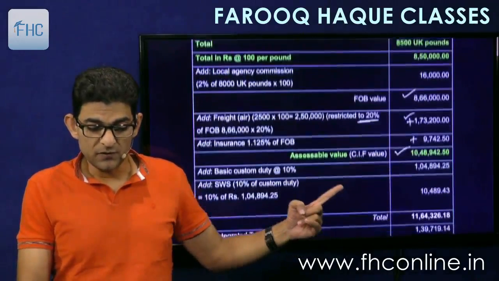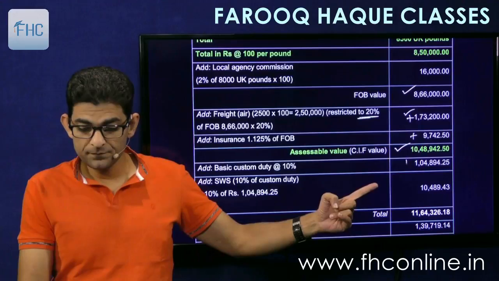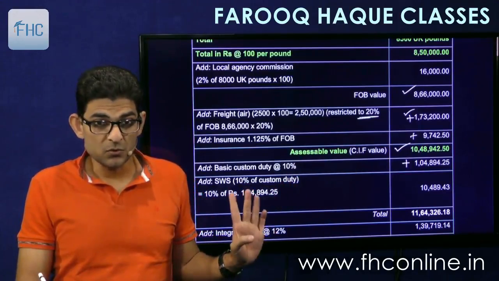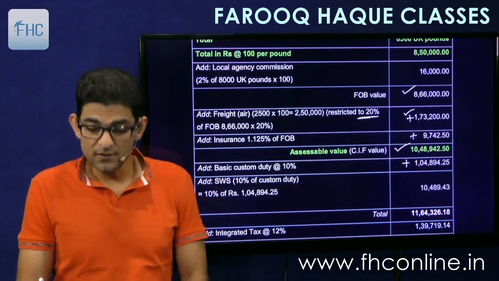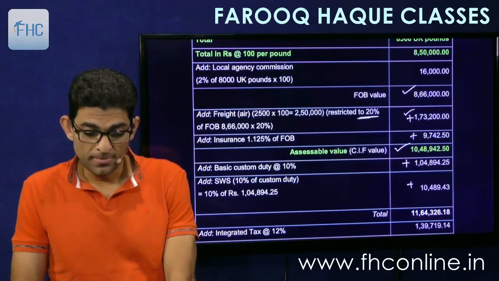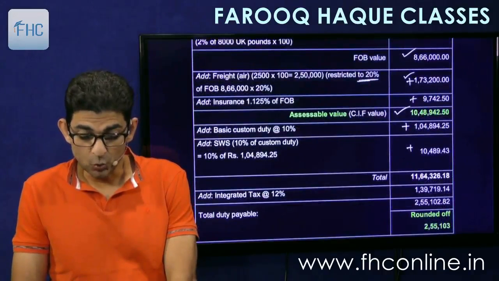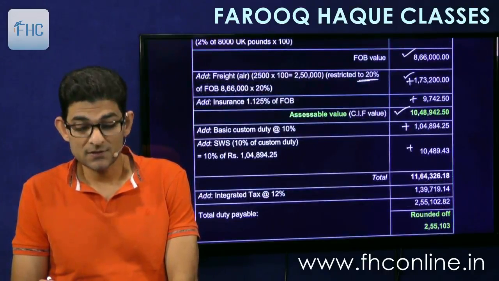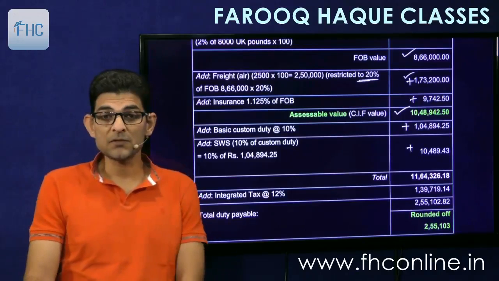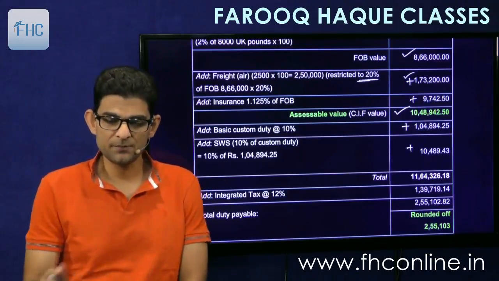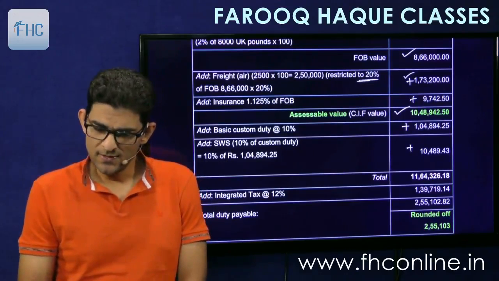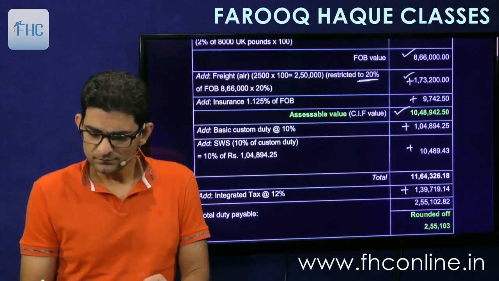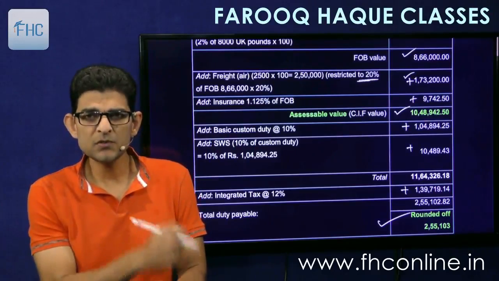In CIF value, first we'll take the basic custom duty. Then we'll add the surcharge, that is 10% of customs duty. So this surcharge will be added, SWS, which is 10% of customs duty. Then you'll get the total. In this total, you will add the integrated tax at the rate of 12%. So integrated tax is always added at the last. This we had seen earlier also. So add this. We had seen the rate of duty, na? Good. Simple question, 6 marks.